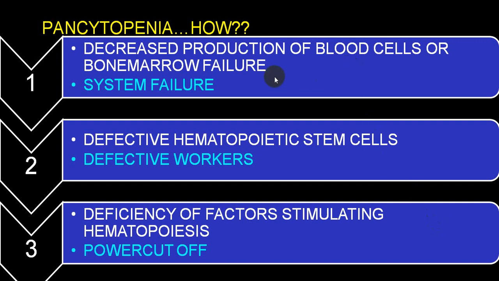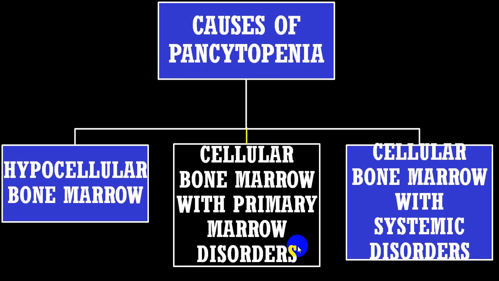While among the acquired groups, we divide into certain groups we call systemic failure, where there is a decreased production of blood cells in a bone marrow. So there is basically a bone marrow failure. If there is a defective hemopoietic stem cells, we call defective workers, and defective factors stimulating the hematopoiesis, means there is a defect in hematopoiesis, maybe say classical example CKD. So we call power cutoff. These are the different way it is being described.